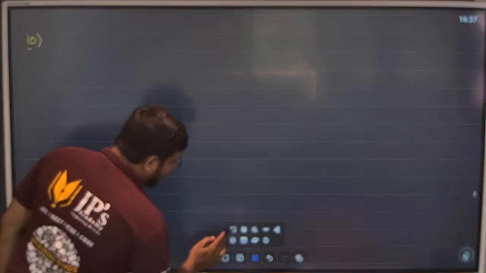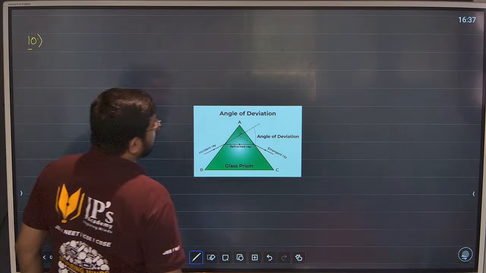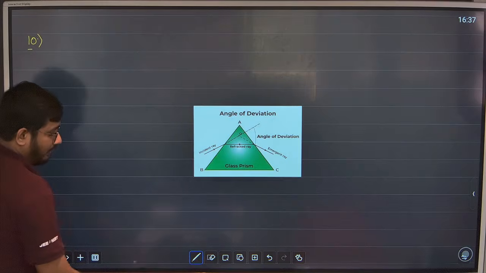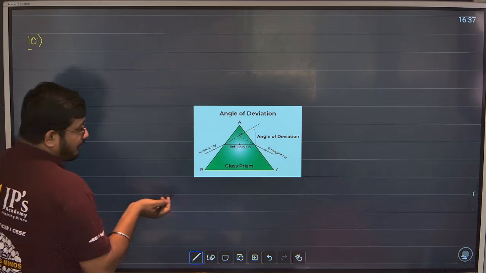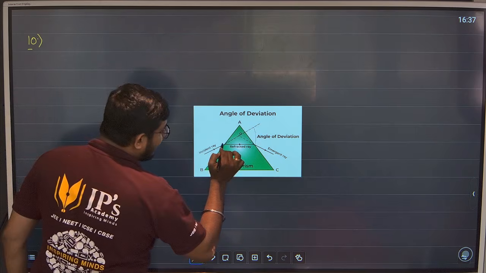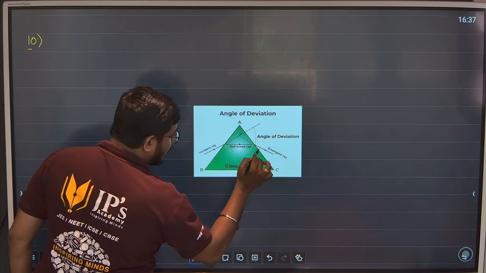Angle of prism, guys. Simple. You know that this is a prism basically. In the prism, light is traveling: this is the incident ray, this is the refracted ray, this is the normal, and this is the emergent ray.